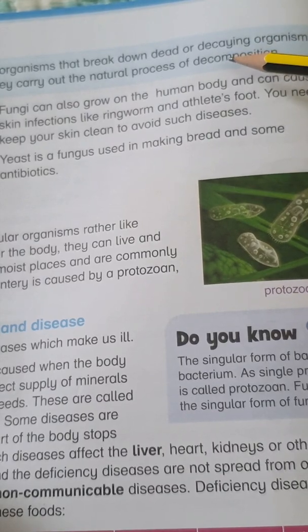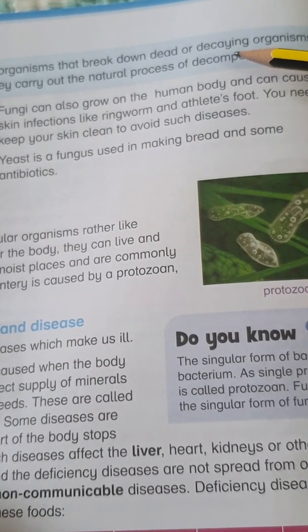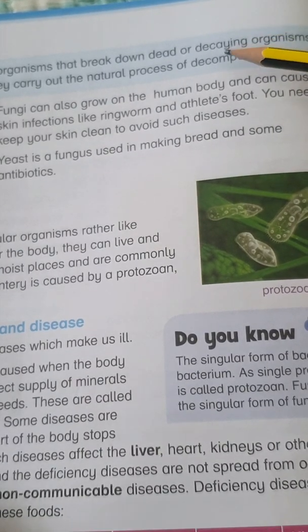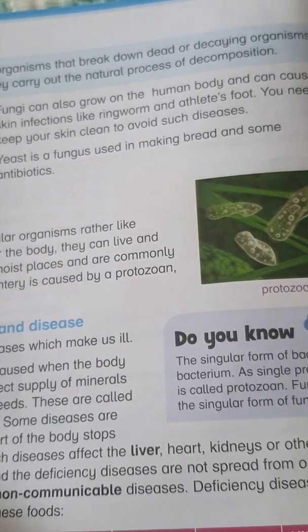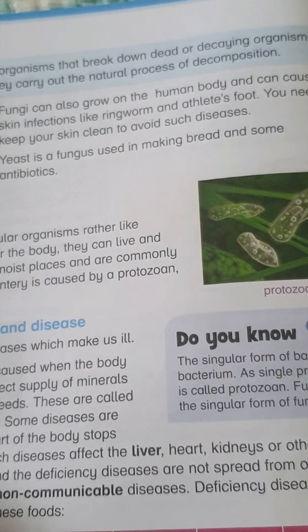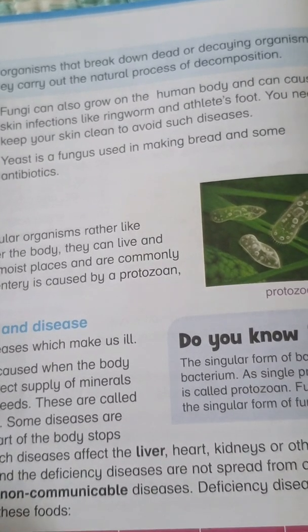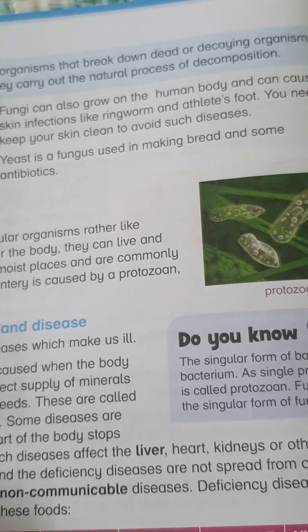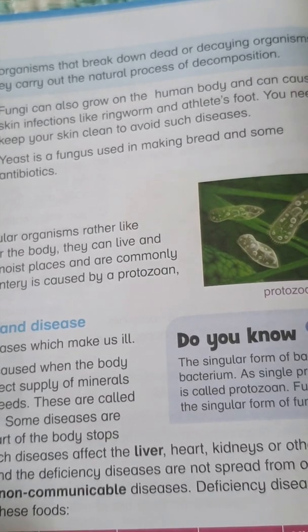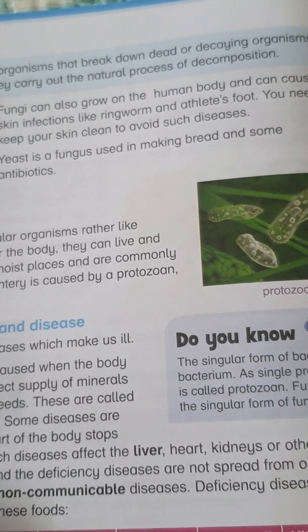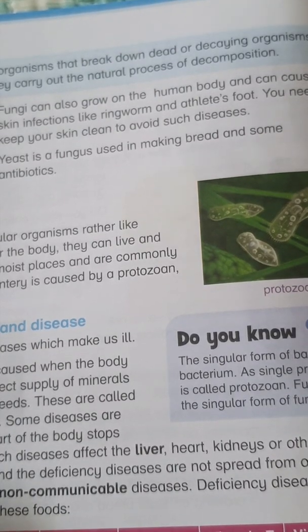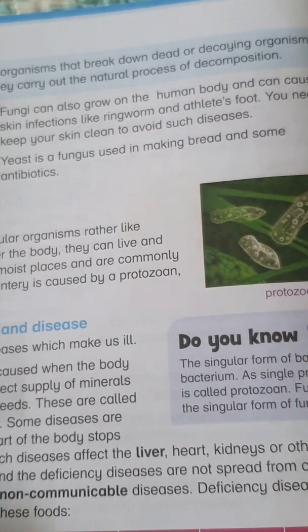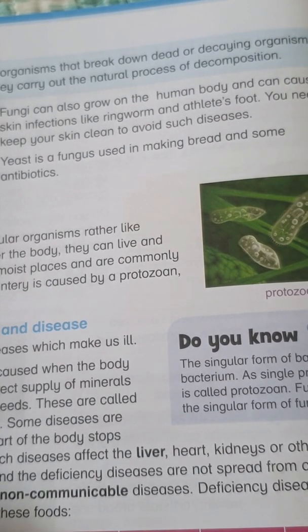Decaying means the rotten part of an organism, when it is dying, losing freshness, and the color, shape and body texture are changing. This is called decaying of any organism. Leave a fruit or a vegetable unattended for many days, and you can observe how it is decaying. Leave a dead bird or dead fish. As long as they are dead. If they are alive, they cannot decompose or decay, because they are alive.